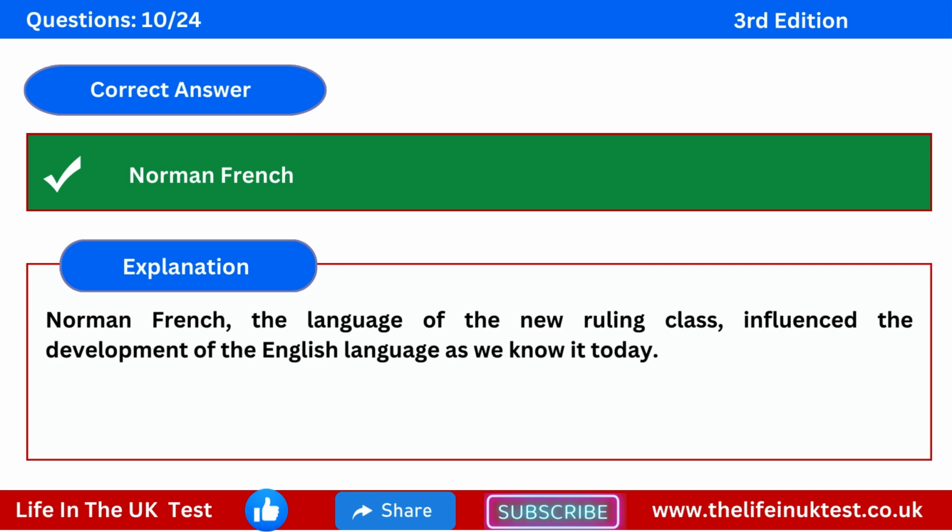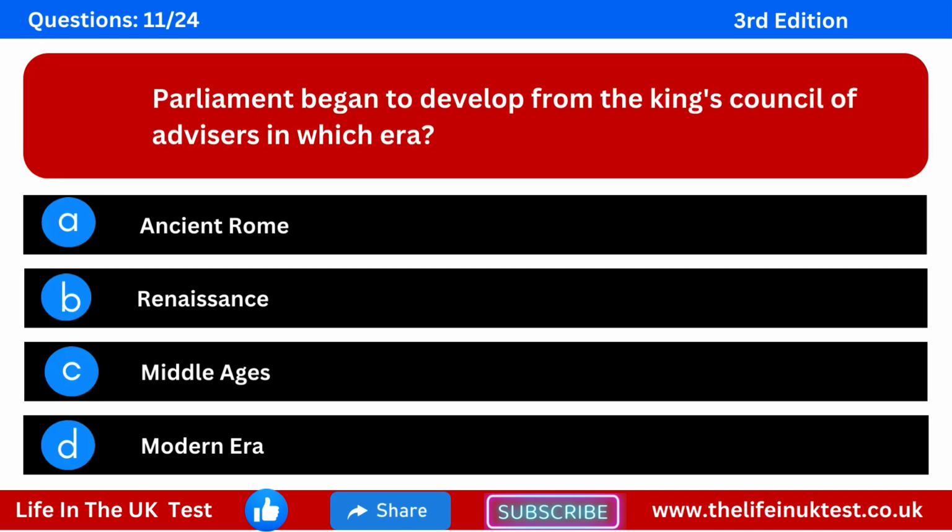The correct answer is Norman French. Explanation. Norman French, the language of the new ruling class, influenced the development of the English language as we know it today. Question 11. Parliament began to develop from the King's Council of Advisors in which era? Option A: Ancient Rome. Option B: Renaissance. Option C: Middle Ages. Option D: Modern era.